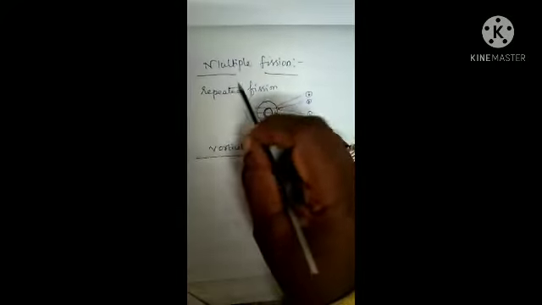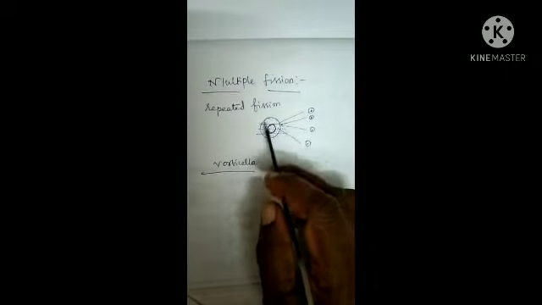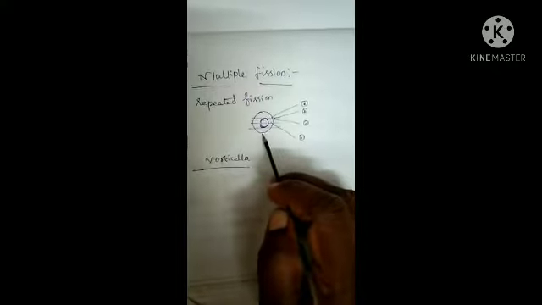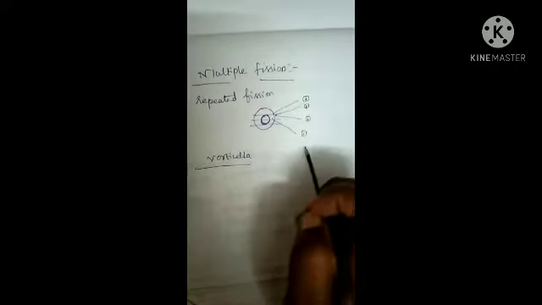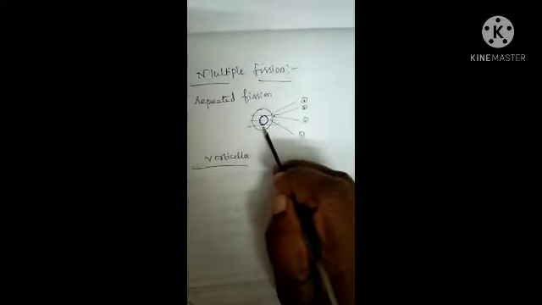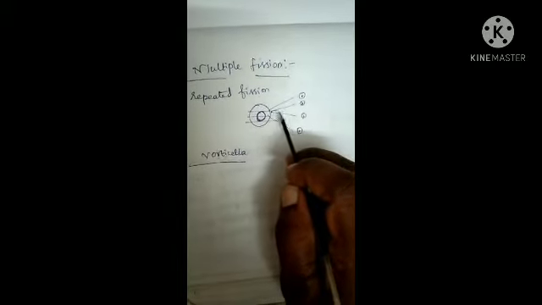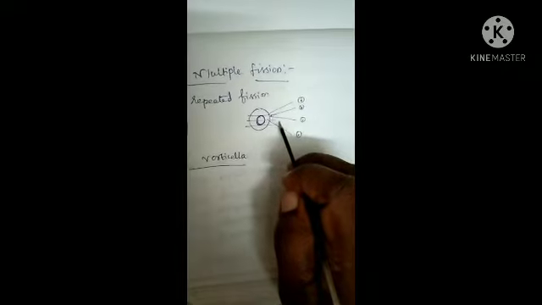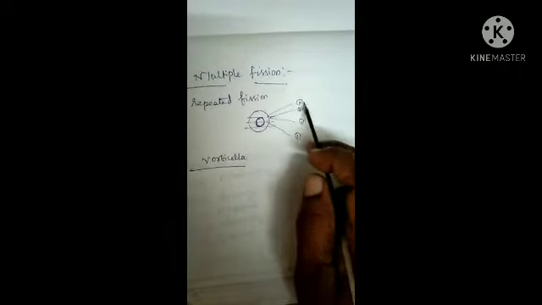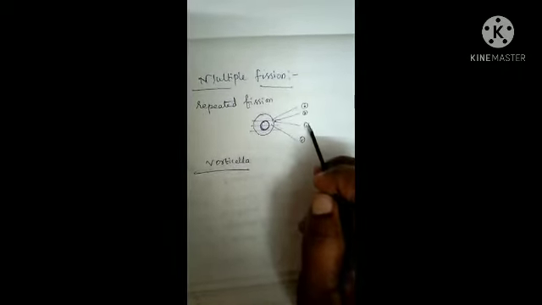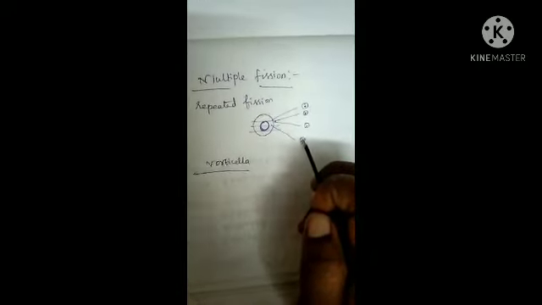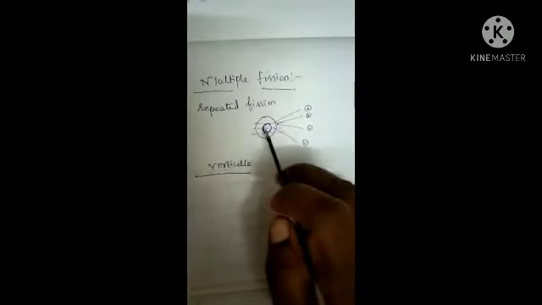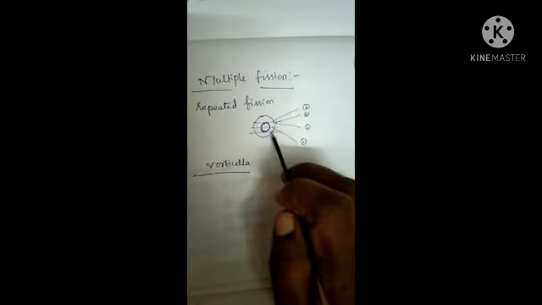Next, we are going to learn about multiple fission. In multiple fission, the parental body divides into many identical daughter individuals at the same time. First, the nucleus is divided into many parts. Later, the cytoplasm is divided into many pieces, and each piece encircles a nucleus. As a result, it forms many smaller daughter individuals from the single parental body.